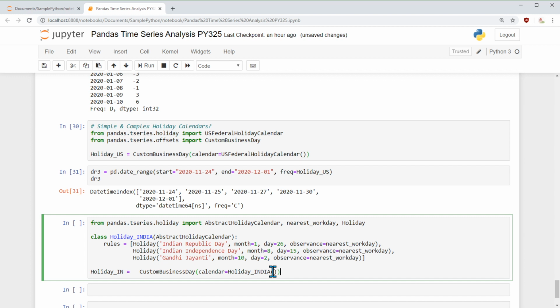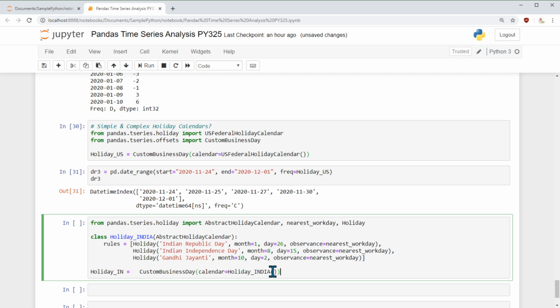I have included only 3 days just to explain the concept, but actually there are a lot more holidays. Indian Republic Day, which is January 26th, Indian Independence Day, which is August 15th, and then Gandhi Jayanti, which is October 2nd.